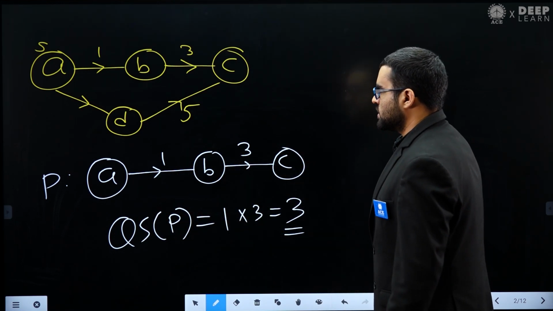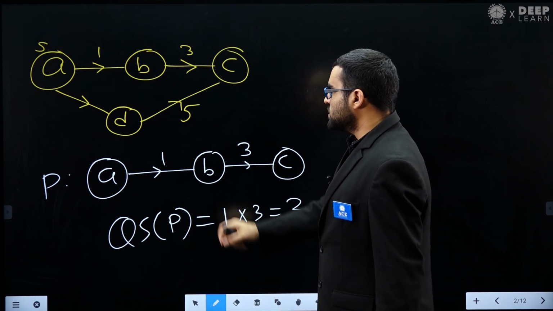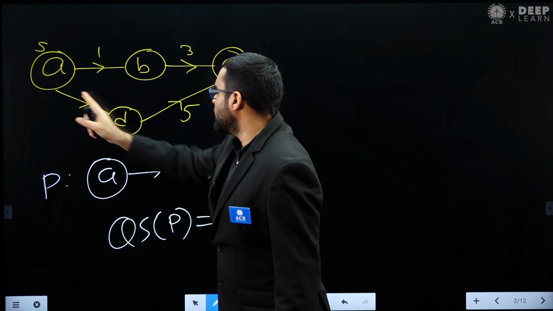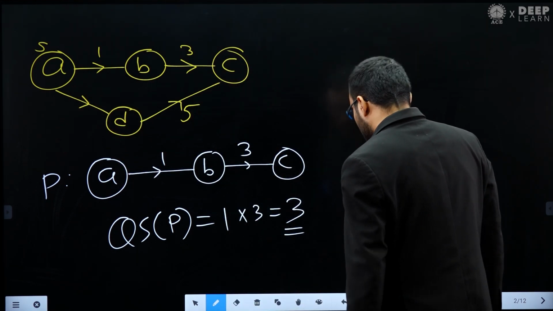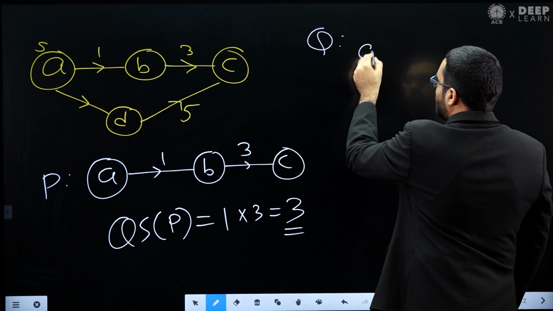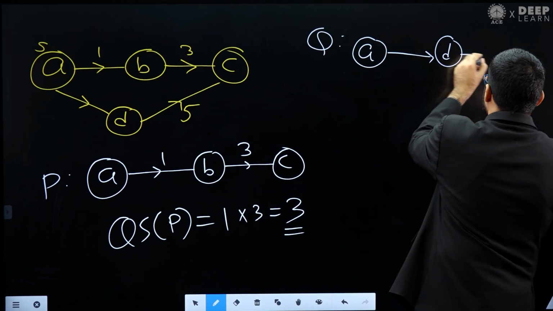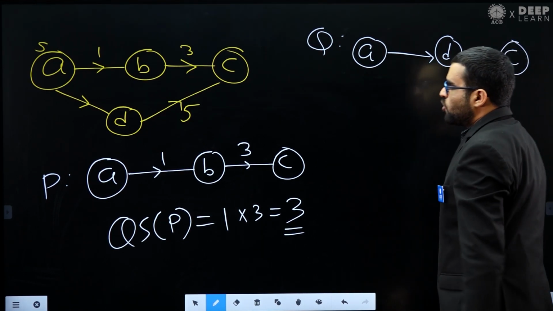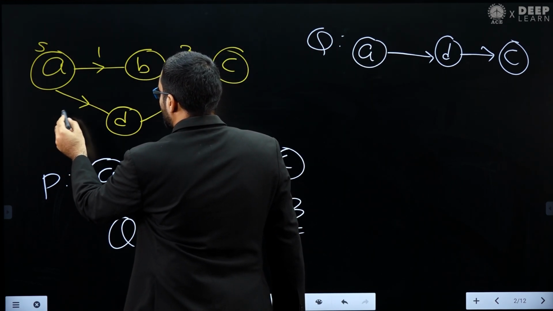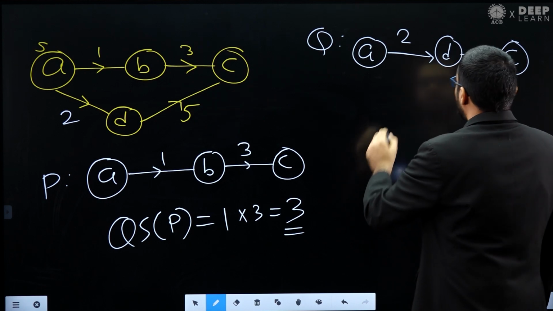Here is one more point. From this source vertex to this vertex C, you can see there are two paths. Either you can go from A to B to C, or you can go from A to D to C. So there is another path that is possible. Let me call it path Q. From A I can go to D, and from D I can go to C. Let's assume the edge weight from A to D is 2, and from D to C the edge weight is 5.